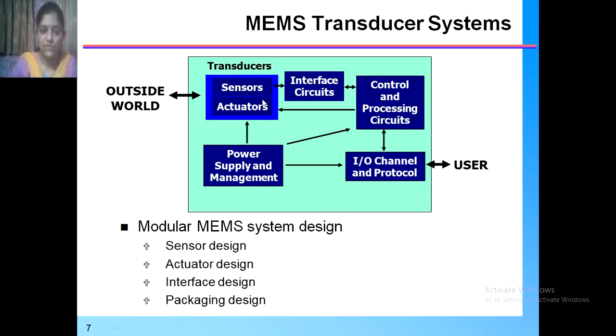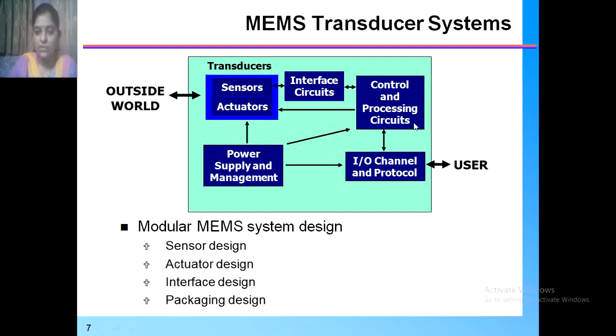The transducer, which is made up of the sensor as well as the actuator, is interfaced with the interface circuit. From the sensor to the control and processing circuit, we require the interface circuit. So the signal from the outside world, such as mechanical vibration and other things, is sensed by this transducer and converted into an electrical signal, and that signal through the interface circuit is given to the control and processing circuit.